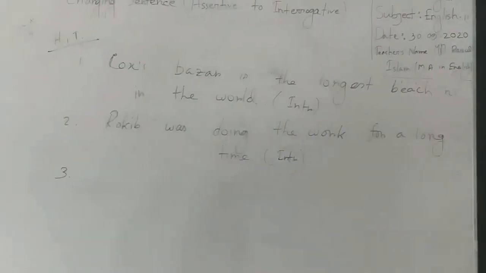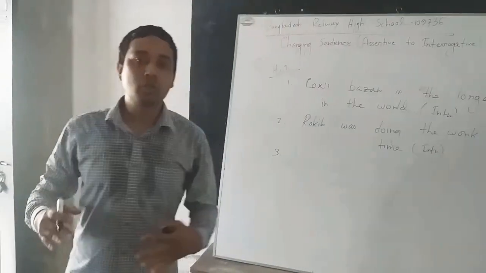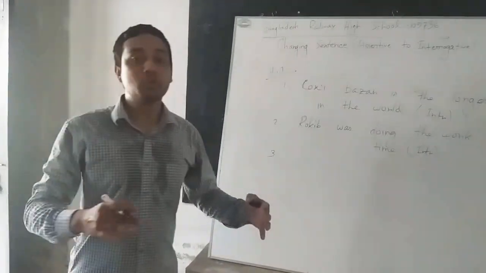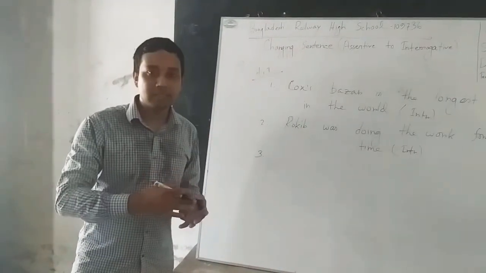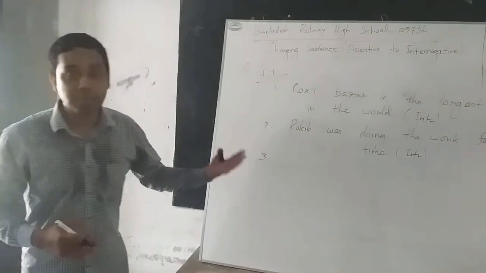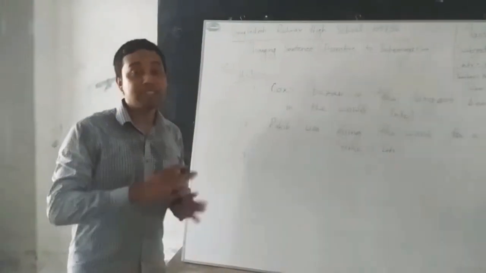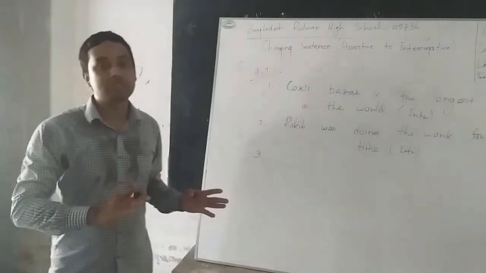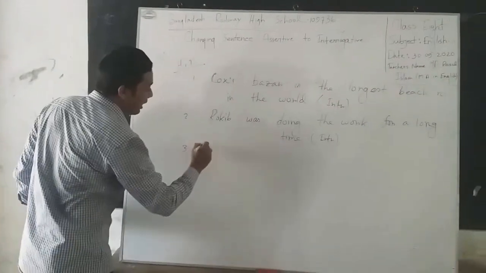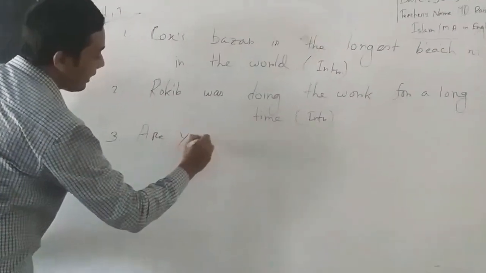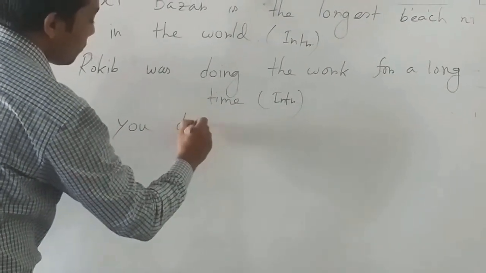Now, if an interrogative sentence begins with an auxiliary verb, then you can also make that interrogative sentence into an assertive sentence. Just take the subject and then place the auxiliary verb, omitting not. That means you should not use not with the auxiliary verb when you are making this. Okay, let me show you. Are you sick? Are you doing the work?